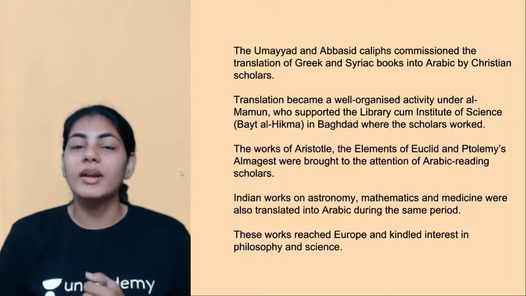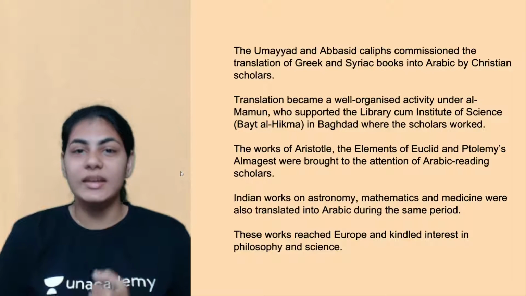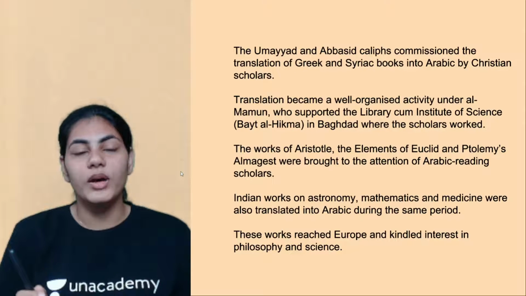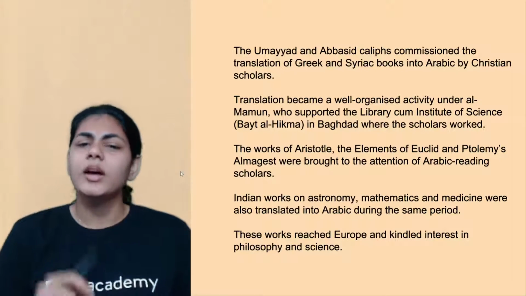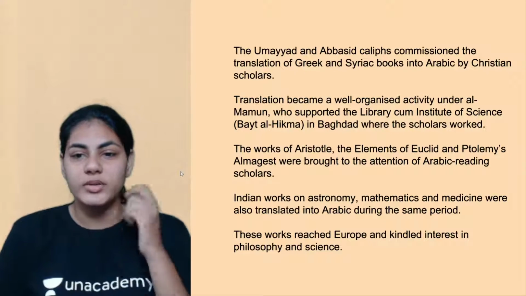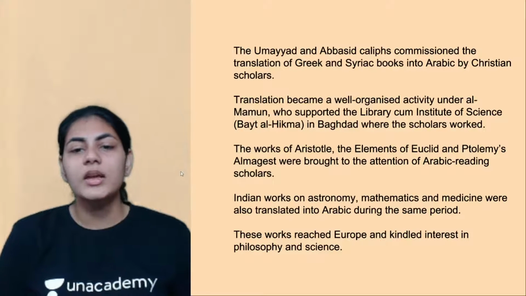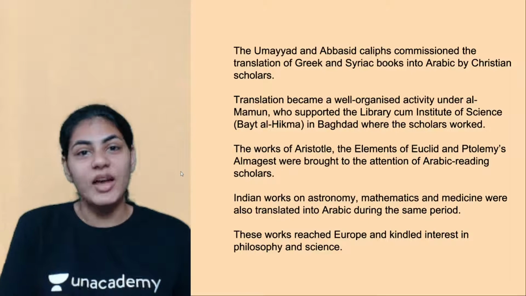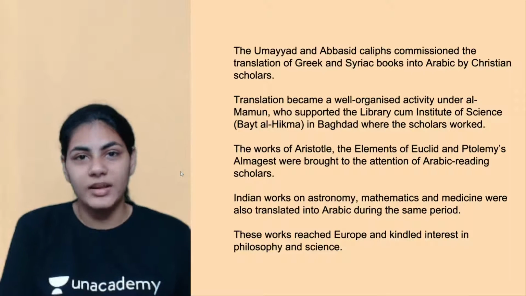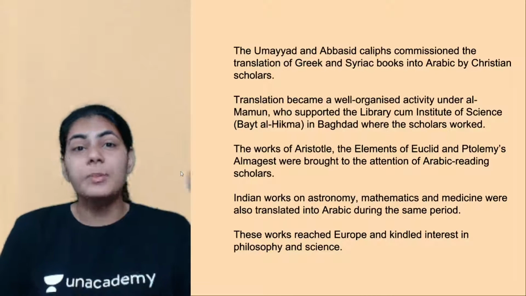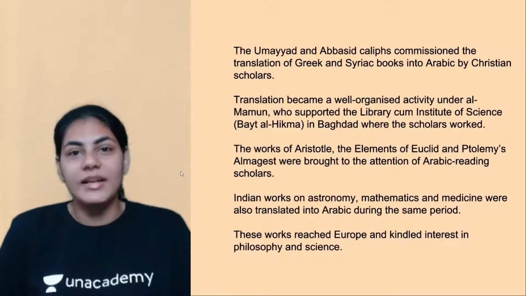Alongside that, whatever was there in India. India was famous for astronomy, mathematics, and medicine, so all of these works were also translated into Arabic roughly around the same period, the 7th, 8th, 9th centuries. Indian astronomy and Indian mathematics kept traveling around the world because people were traveling and carrying ideas with them.